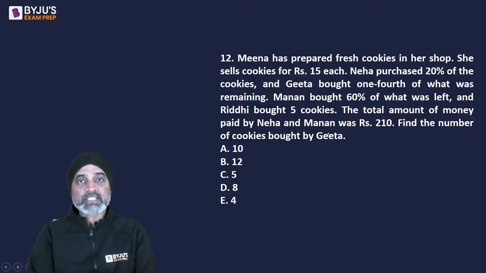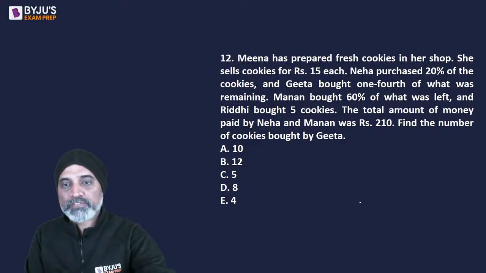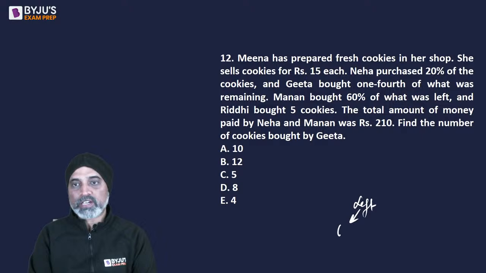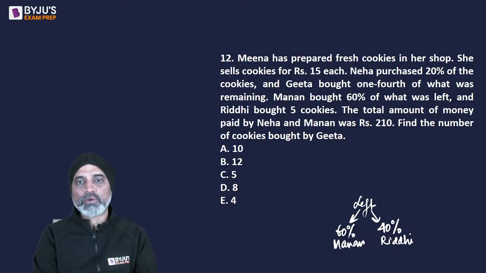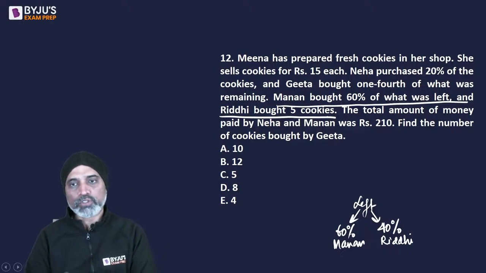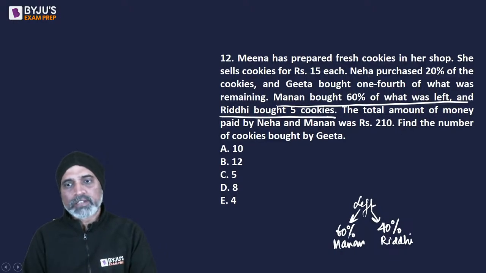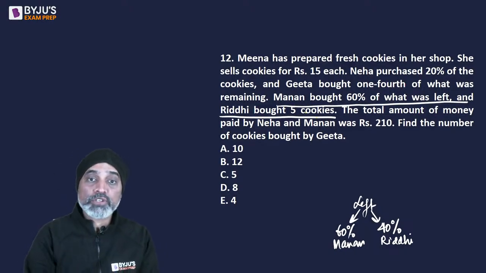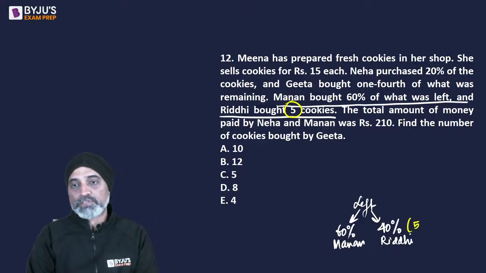So this is a question where we always go from the end. So there were certain cookies left. ठीक है, so मैं left लिख देता हूं. इस left का 60% मनन bought. So can we say 40% जो होगा रिद्धि bought? I'm only looking at this particular statement, the last statement where these 4 people were involved. वो 210 नहीं है उसके पहले से. पेमेंट नहीं देख रहा, नंबर ऑफ कुकीज पे ध्यान दे रहा. Now, as per the question, it is given that this is 5.